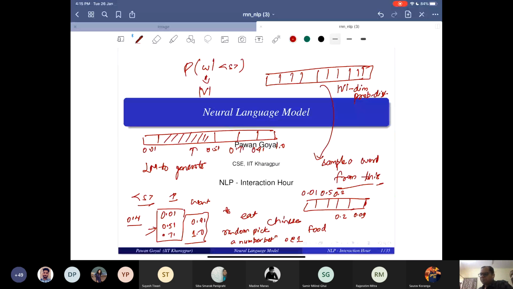And because the intervals are according to their probabilities, if you get a random value anywhere between 0.01 and 0.51, you will choose the second word. So the second word has a probability of 0.5 of being picked, and the third word has a probability of 0.2, and so on. So they have probabilities associated now.